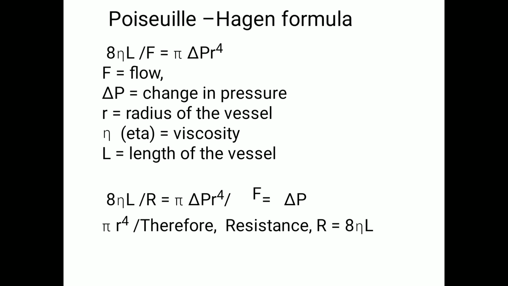So what is this Poiseuille-Hagen formula? It explains the relationship between the flow of fluid in a long narrow tube, the radius of the tube and the viscosity.